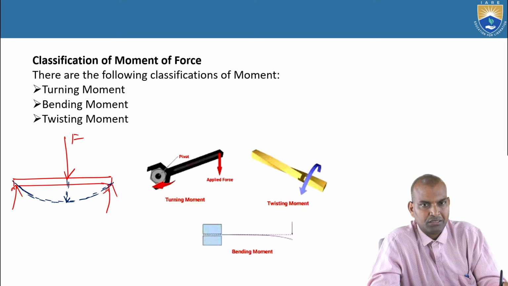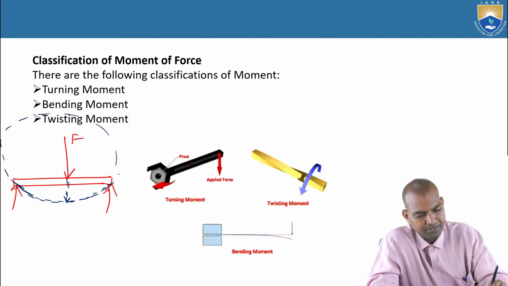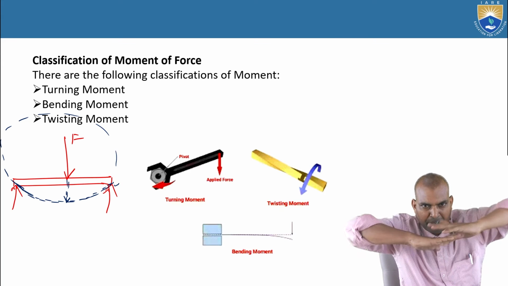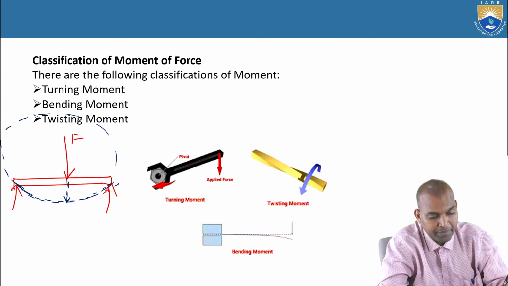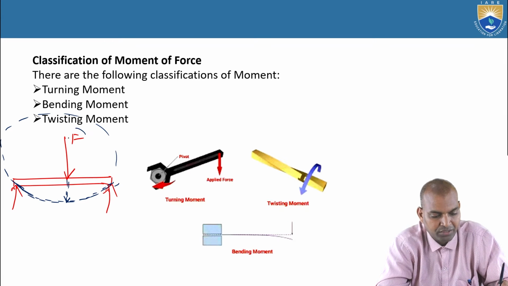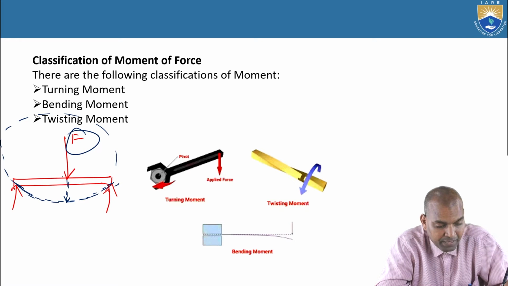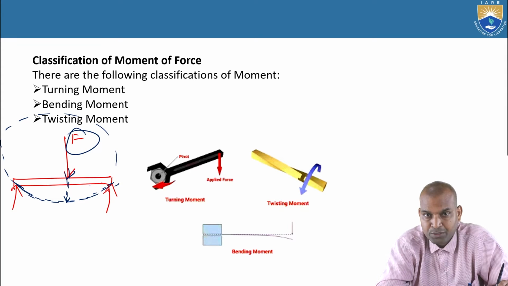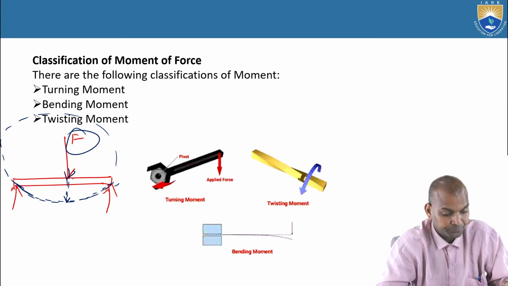This causes rotation again, if you make it deflection, bending. This causes deflection. This type of moment is known as the bending moment. This bending moment causes deflection because of the force F. And what will happen inside the beam? The shear force will be developed, and also this bending moment leads to shear forces or shear stresses.